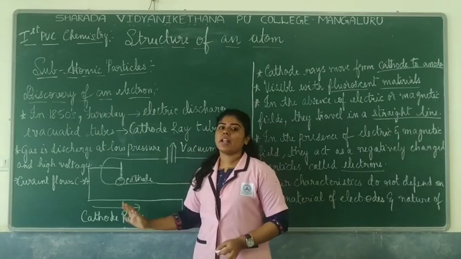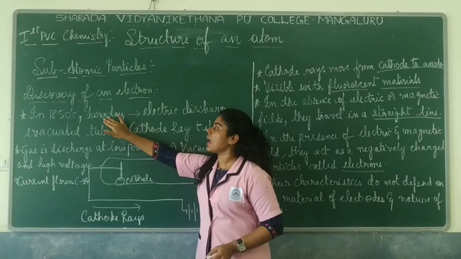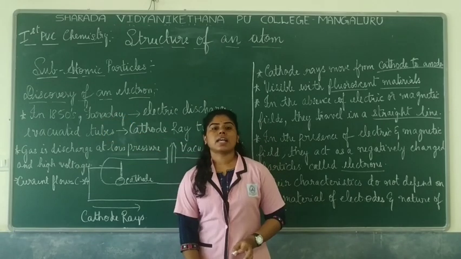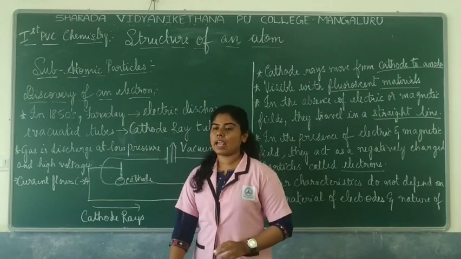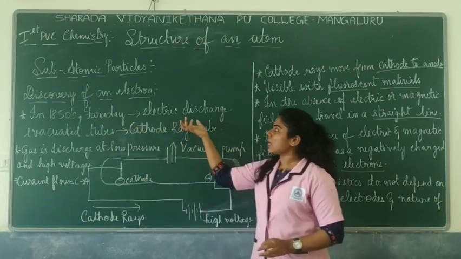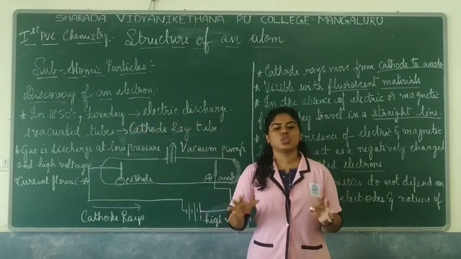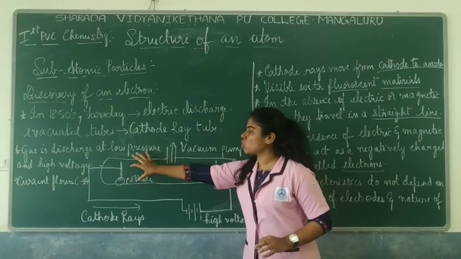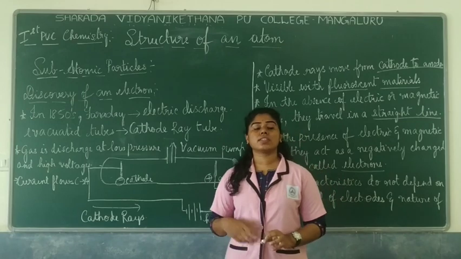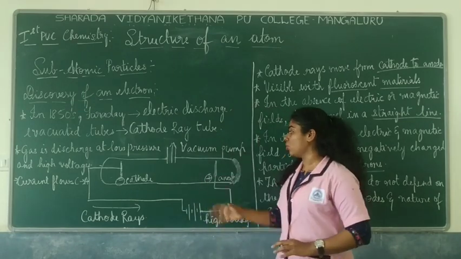So all these were given, but later on, in the 1850s, scientists, mainly Faraday, gave the electric discharge tube. He takes an experimental setup, something like this, and this tube is called the electrical discharge tube.